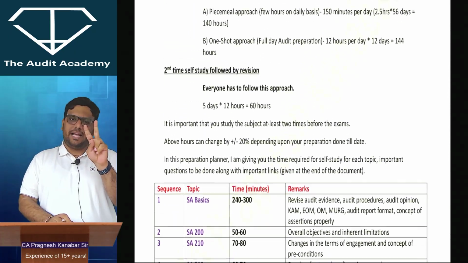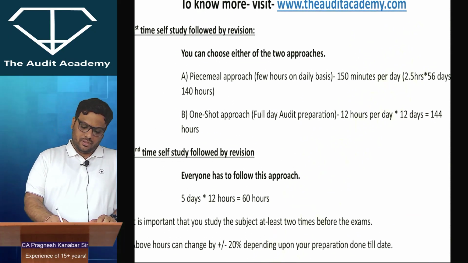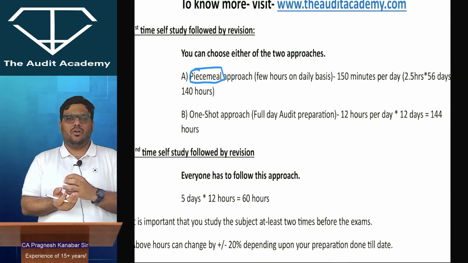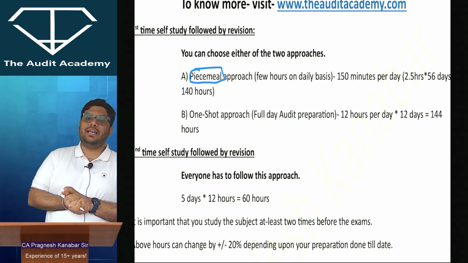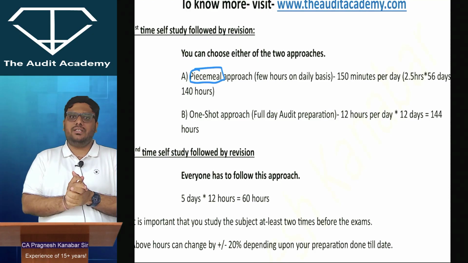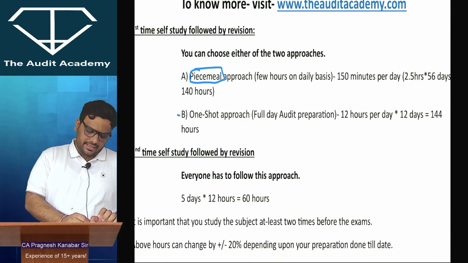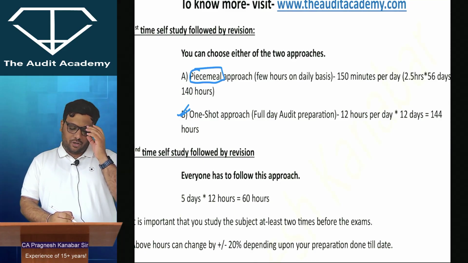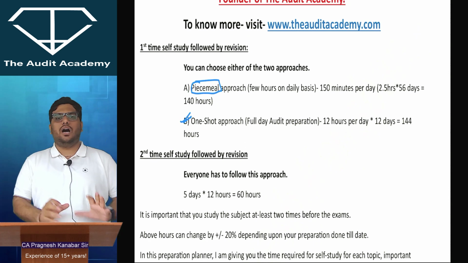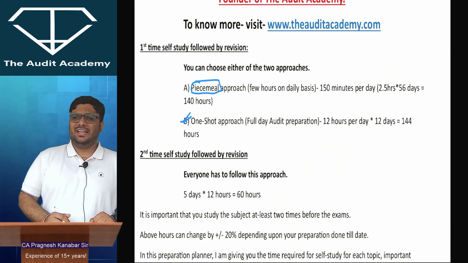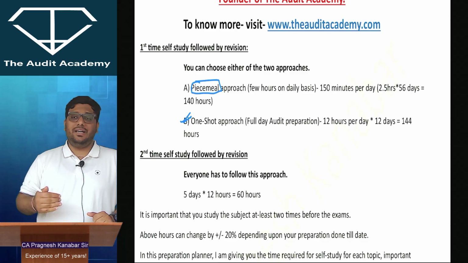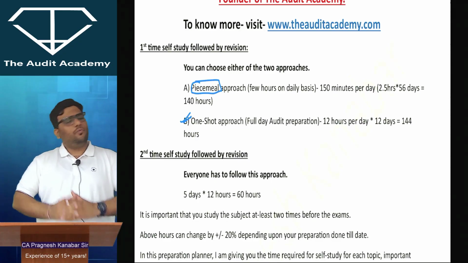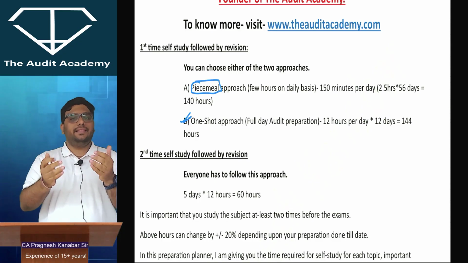There are two different types of approach that students can adopt. One is the piecemeal approach. The piecemeal approach means you want to study a little on a daily basis and you cannot study the entire subject for the entire day. My personal approach is I recommend the piecemeal approach. And second, the one shot approach for the audit subject, where you will give around 12 hours per day for 12 days. So obviously these are the number of hours that you should give for your self-study. Now there are different categories of students who are just pending with group 1, or students who are pending with only FR and audit and AFM exempt or something like that. I've thought about everyone, all right, and then I'm coming to this plan.